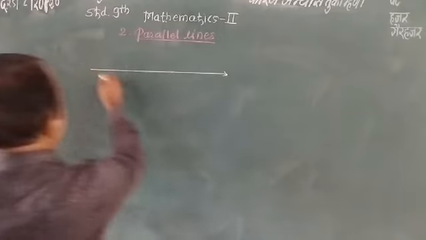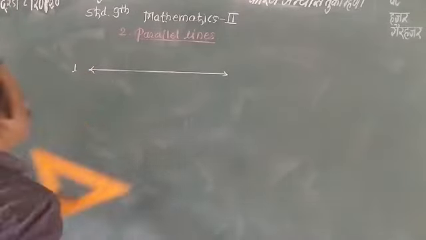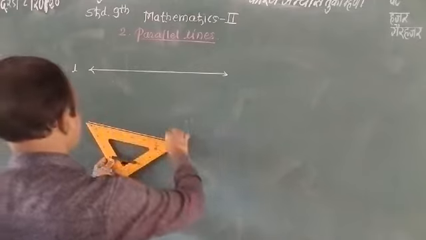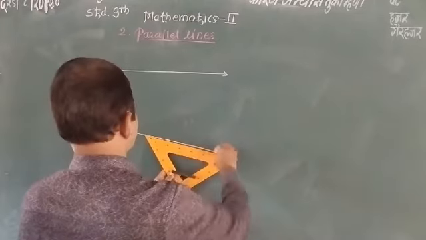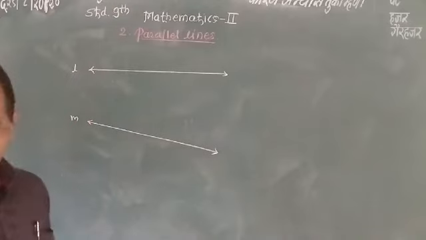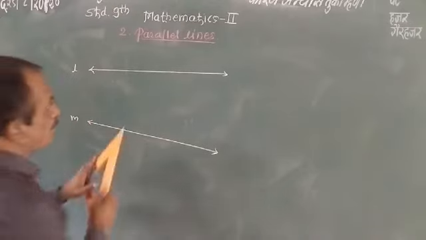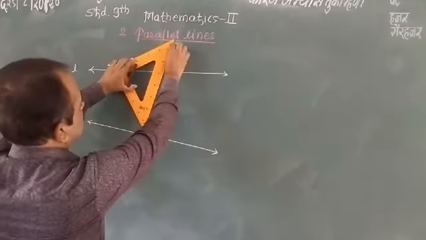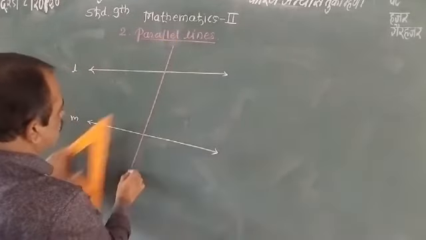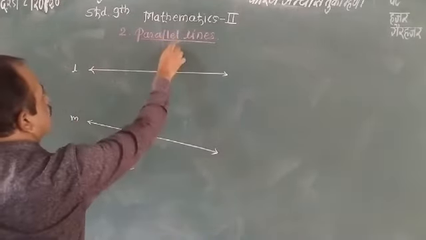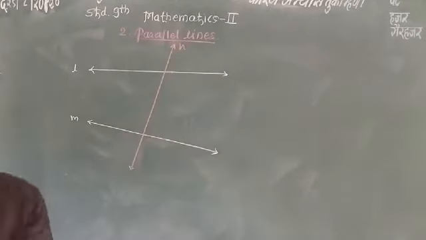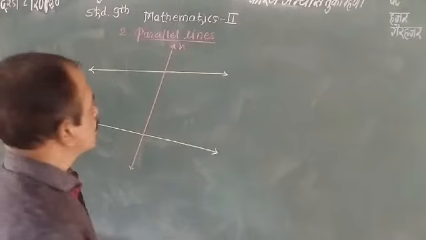This is the first line, we name it l. Now this is another line, this is line m, and draw a line intersecting these two lines. Say this line is n. Then what happened? Look here.